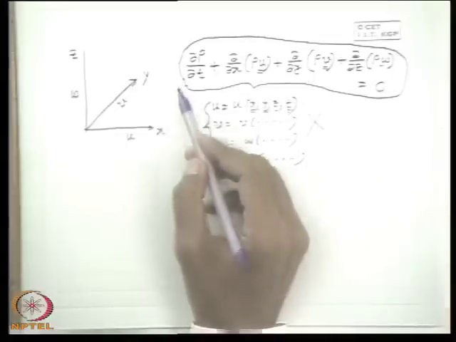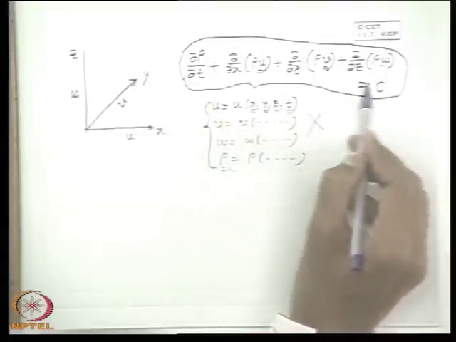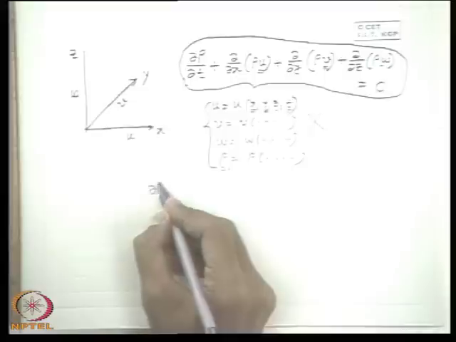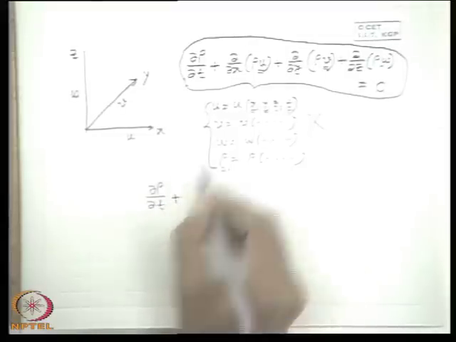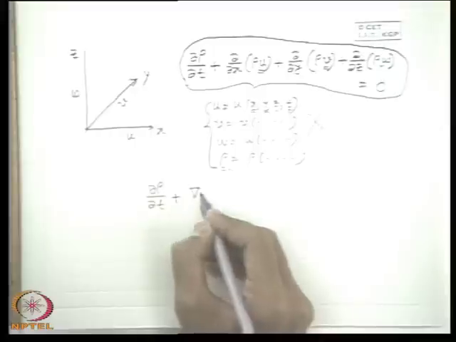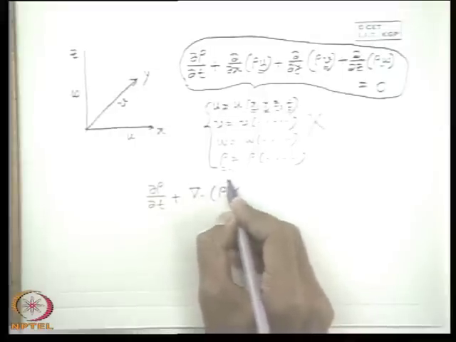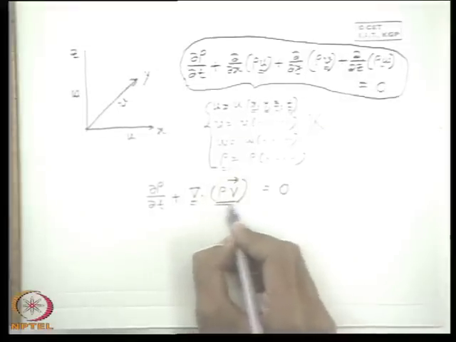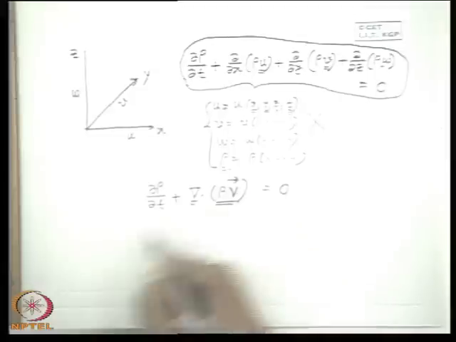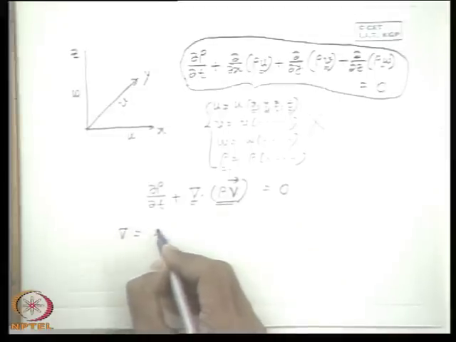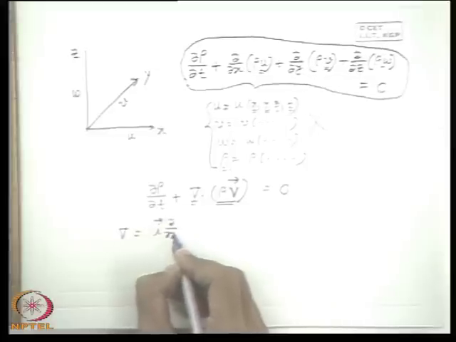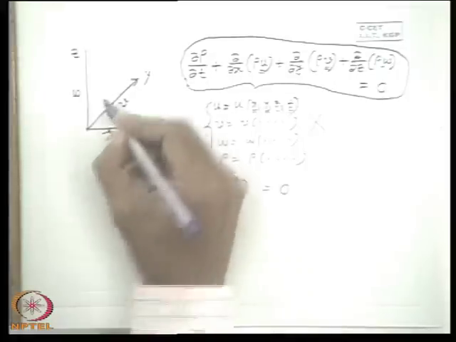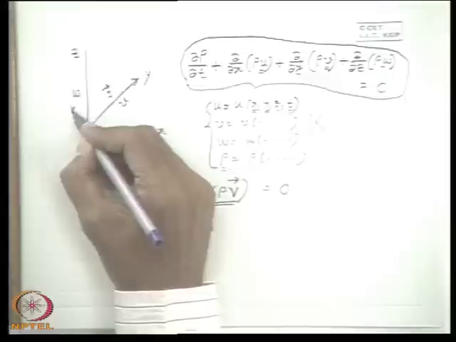Before doing that, we can see that this equation expressed in the Cartesian coordinate system can be written in a vector form: del rho del t plus the divergence of rho v. If you recall your preliminary knowledge of vectors, rho is a scalar and v is a vector, so rho v is a vector. The divergence operator is a vector operator, which for a Cartesian coordinate system is i del x plus j del y plus k del z, where i, j, k are the unit vectors in the x, y and z directions.